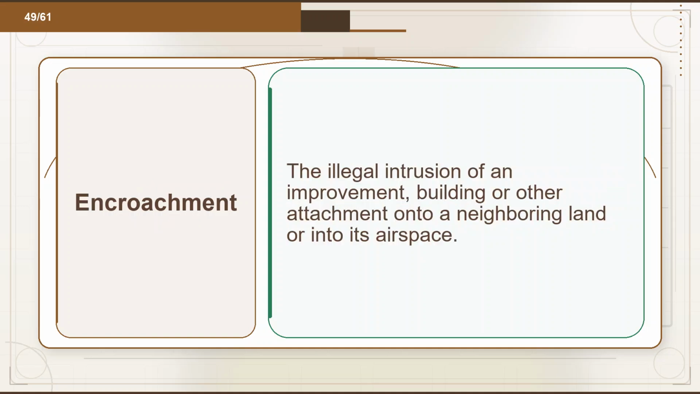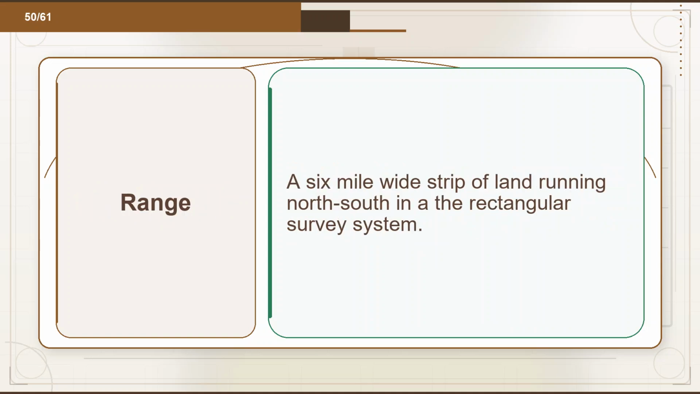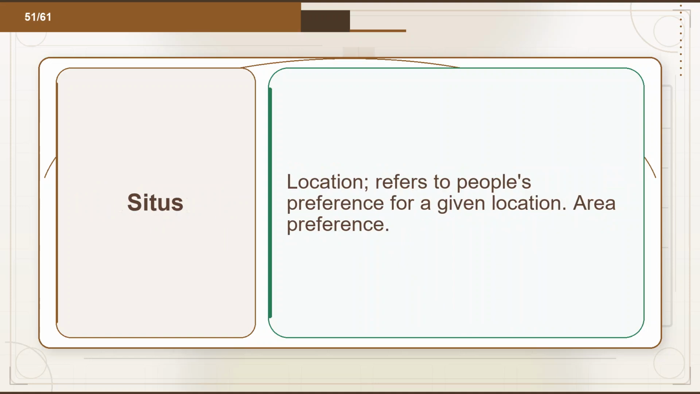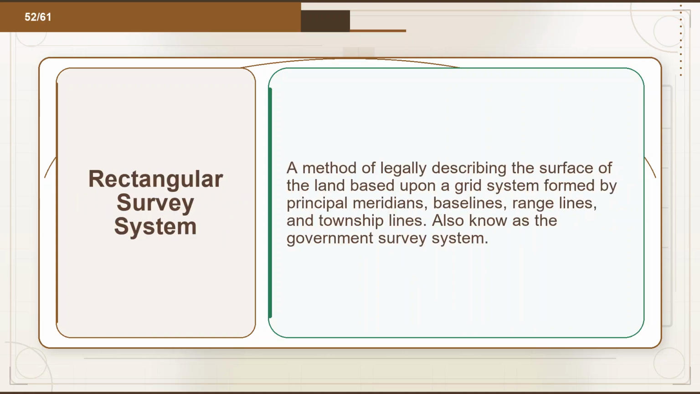Flashcard 49. Term: encroachment. Definition: the illegal intrusion of an improvement, building, or other attachment onto a neighboring land or into its airspace. Flashcard 50. Term: range. Definition: a 6-mile-wide strip of land running north-south in the rectangular survey system. Flashcard 51. Term: situs. Definition: location refers to people's preference for a given location. Area preference.